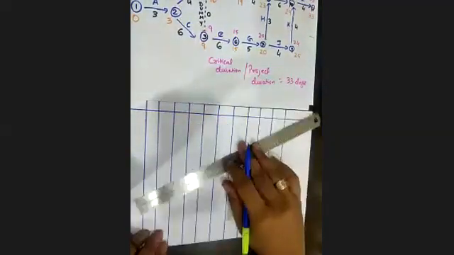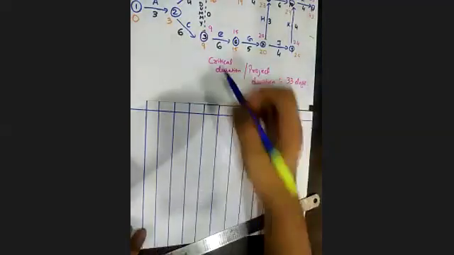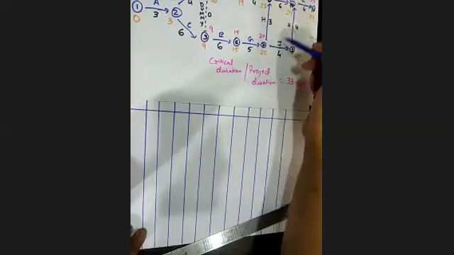Okay, how many activities are there in total? 1, 2, 3, 4, 5, 6, 7, 8, 9, 10, 11, 12, 13.